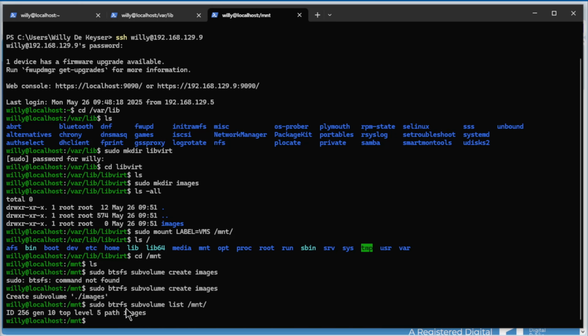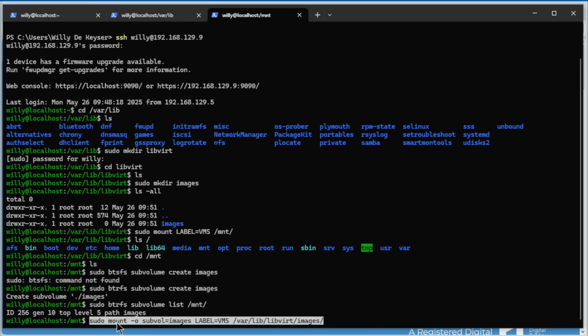Now we're going to mount that to the directory we created here in the libvirt images directory. It's a long command, so I will copy it.